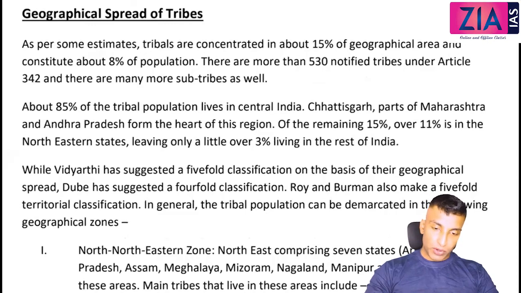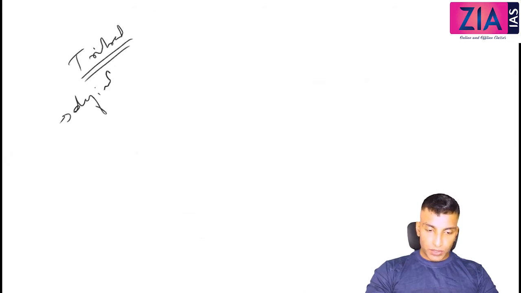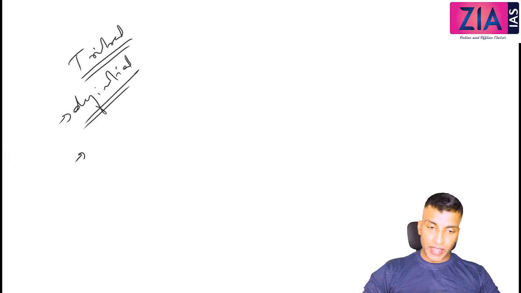We have discussed the tribal society and the main topics in it, like the definitional problems. So definitional problems we have covered, and then we have discussed the colonial policies with respect to tribes, and in connection to that the issues of integration and autonomy. One topic which I have left out is the geographical spread.